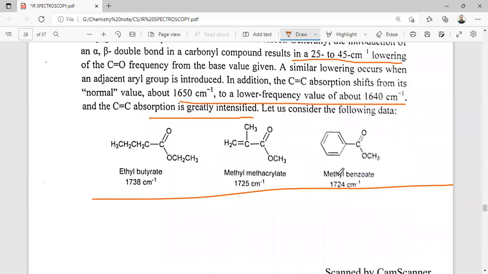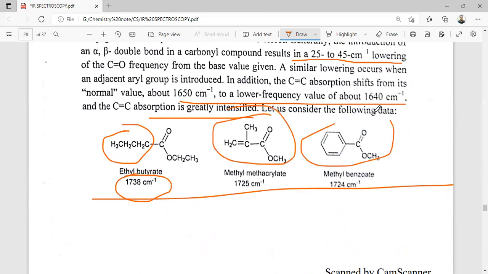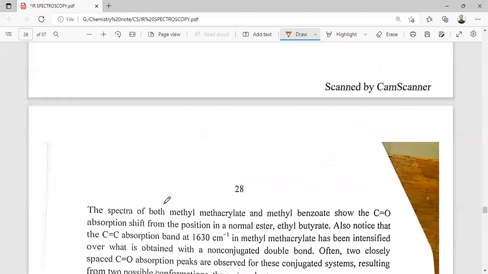So in this example, there is no C=C double bond conjugation, so it has a high region value. And here, the benzene is conjugated with this ester, so the stretching frequency is slightly lower compared to this one. Upon conjugation of the double bond, the stretching frequency is lower.